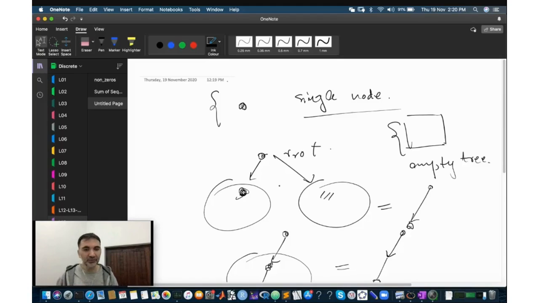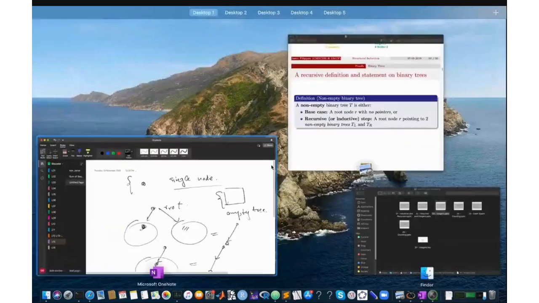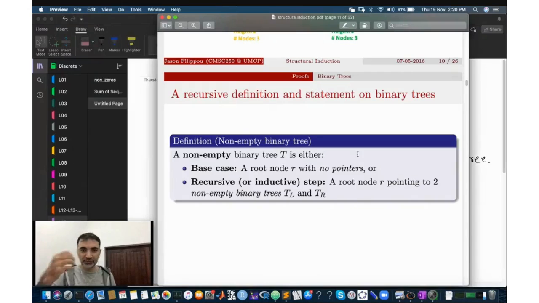In general, wherever you go, you see people defining binary tree as a non-empty binary tree. But the thing is, an empty tree is also a binary tree. It does not contain any nodes. If someone says non-empty binary tree, then in that case the empty tree is of course forbidden, because they have put a clause that it's a non-empty binary tree. Make sense? Yes, sir. Okay, awesome, great. So that's the recursive definition of binary tree, and it's fine.